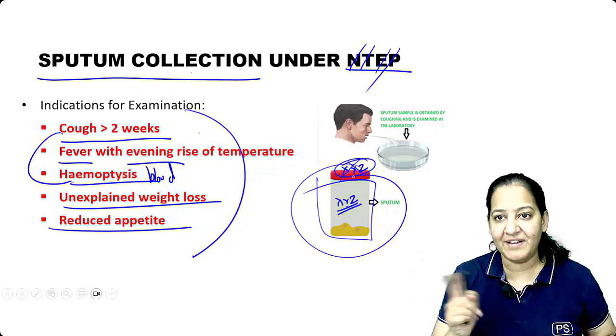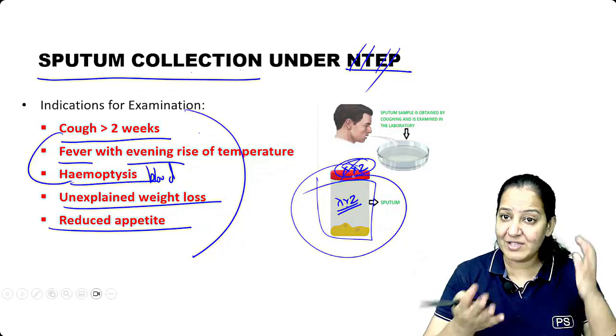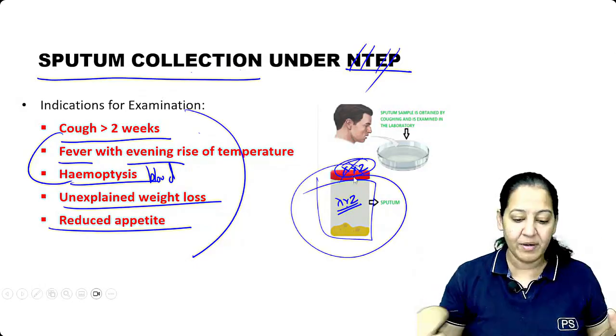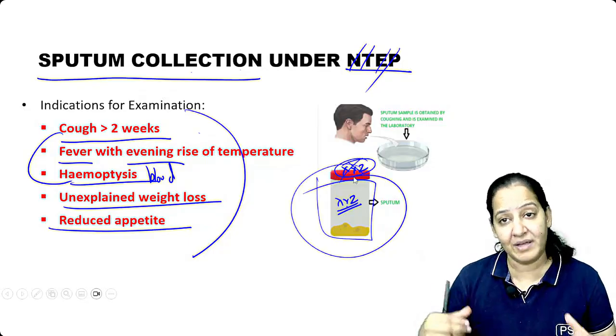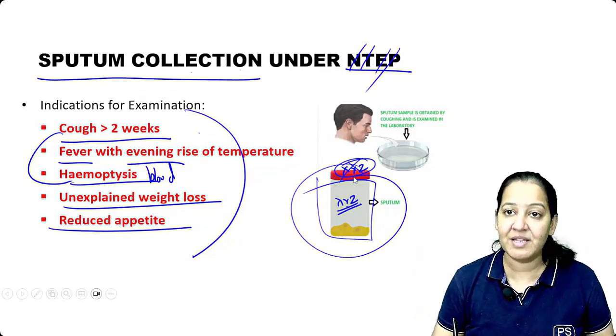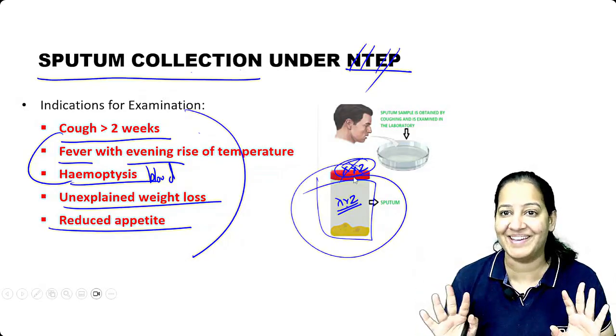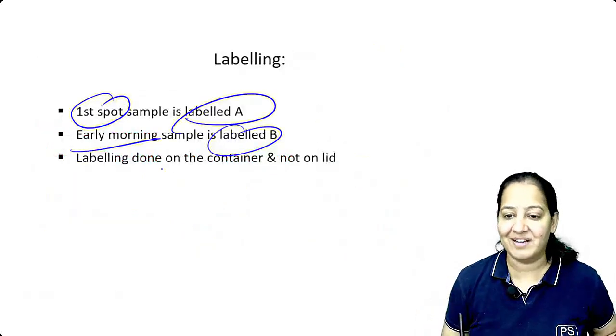Lid can be interchanged ना after opening. Once open, you are not sure कि कहाँ से open किया. ये सब open कर दिए मैंने, दो एक साथ open कर दिए. मैं भूल गई कौन सा ढक्कन किसका है. उल्टा लगा दिया तो भाई एक positive था एक negative था. Movies में देखा है ना? So उल्टा सुल्टा report नहीं चाहिए. So we will do the labeling on the container, not on the lid.